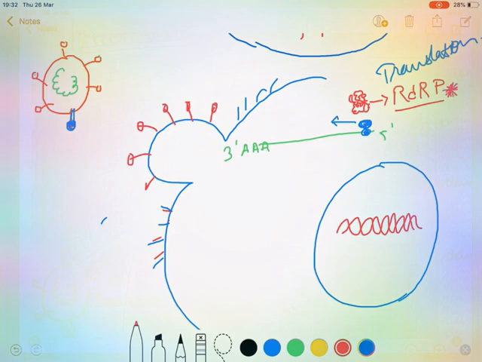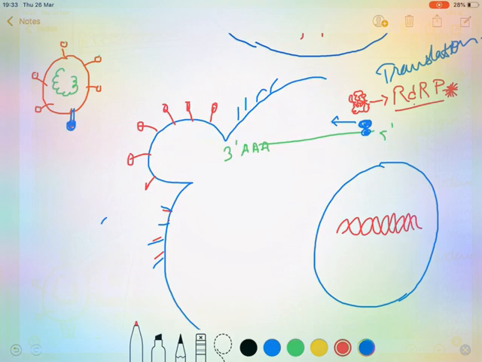This RNA dependent RNA polymerase is an enzyme that depends on RNA and that will polymerize, that is RNA polymerase, that will form a new RNA. So, depending upon this already present RNA of this virus, this enzyme will make a new RNA.